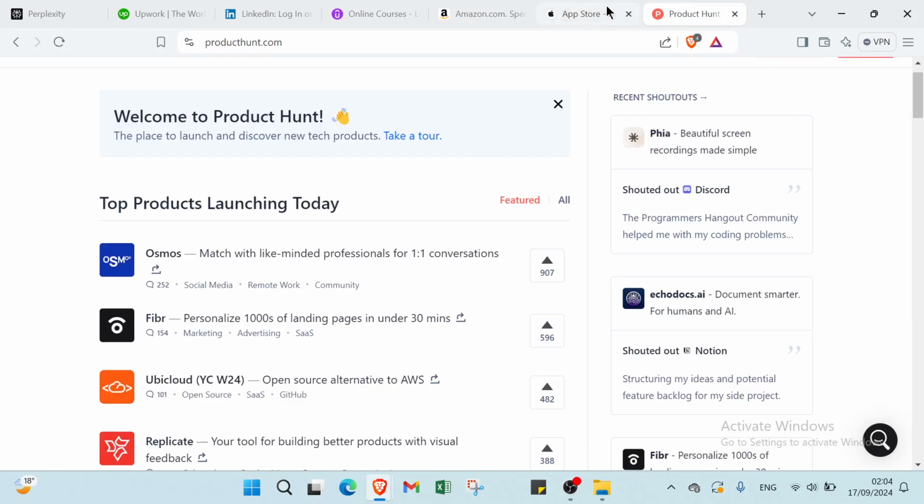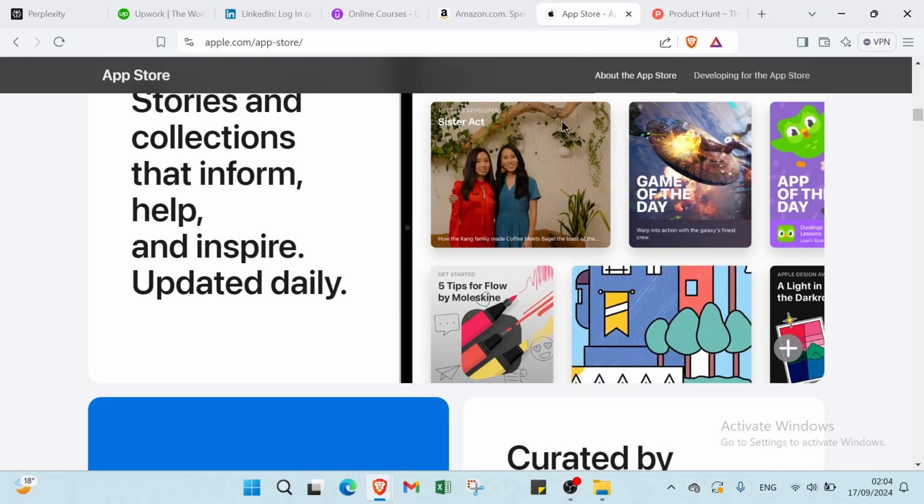Then I will give you the third one, which is developing and offering tools or apps. To earn money on Perplexity by developing and offering tools or apps, create innovative solutions that address specific user needs or challenges. Promote these tools or apps on Perplexity by highlighting their benefits and functionality, encouraging users to purchase or subscribe for enhanced features.